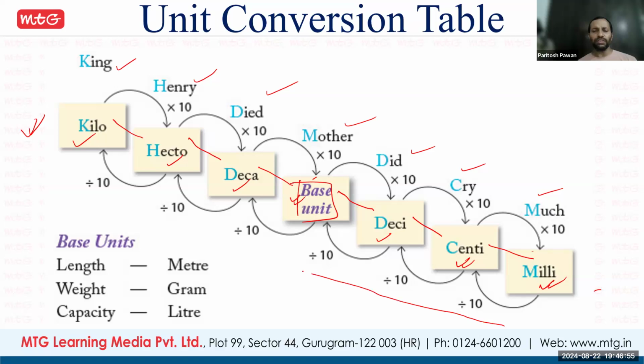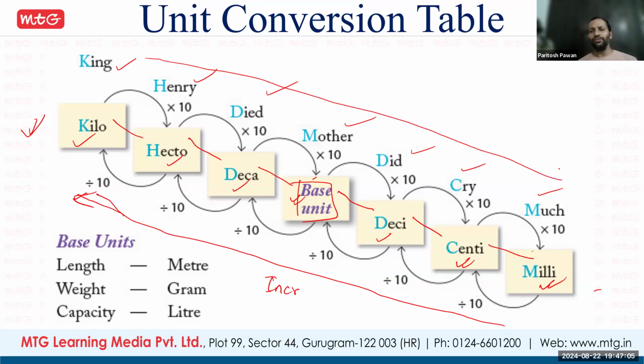If we go this side, value is increasing. If we go this side, value is decreasing. So milli is the smaller unit, kilo is the bigger unit. Fine. So if we convert bigger to smaller, you have to multiply.